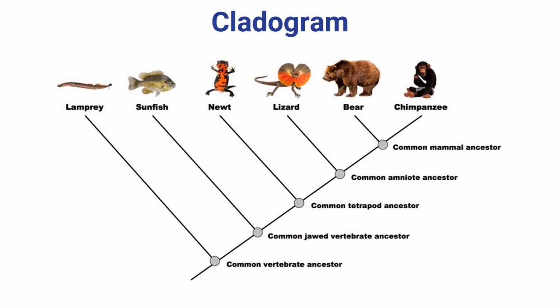We use diagrams called cladograms to display relationships among species and their ancestors. It resembles a branching tree, with each branch representing a different evolutionary path. Where two branches meet is called a node. This represents a common ancestor that shares characteristics with the species that branches off of it.